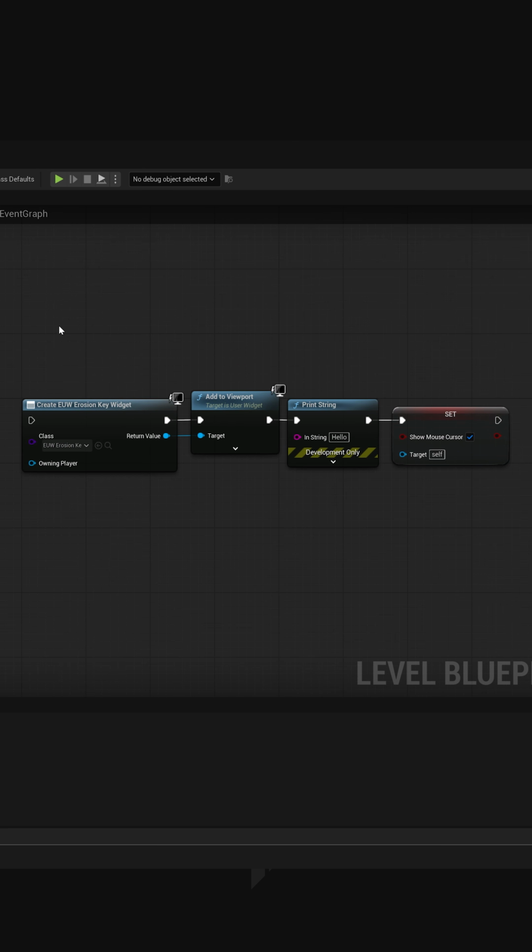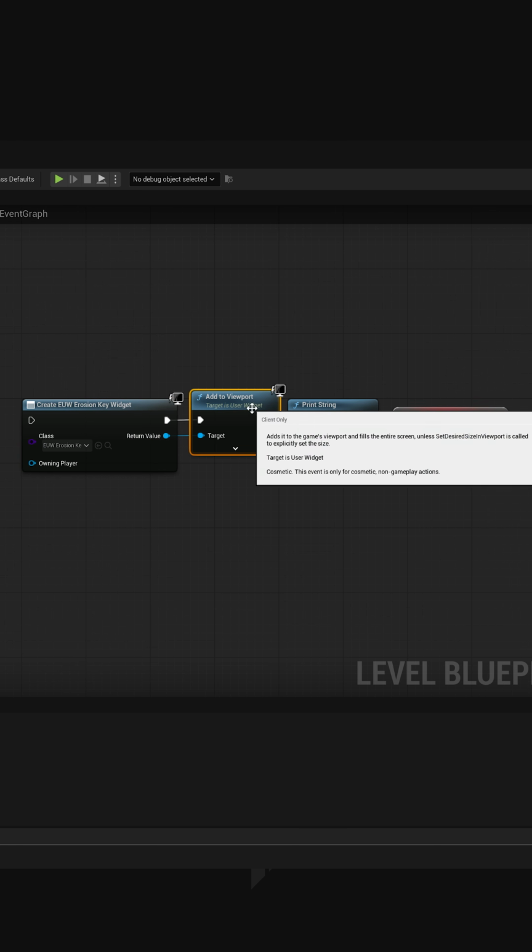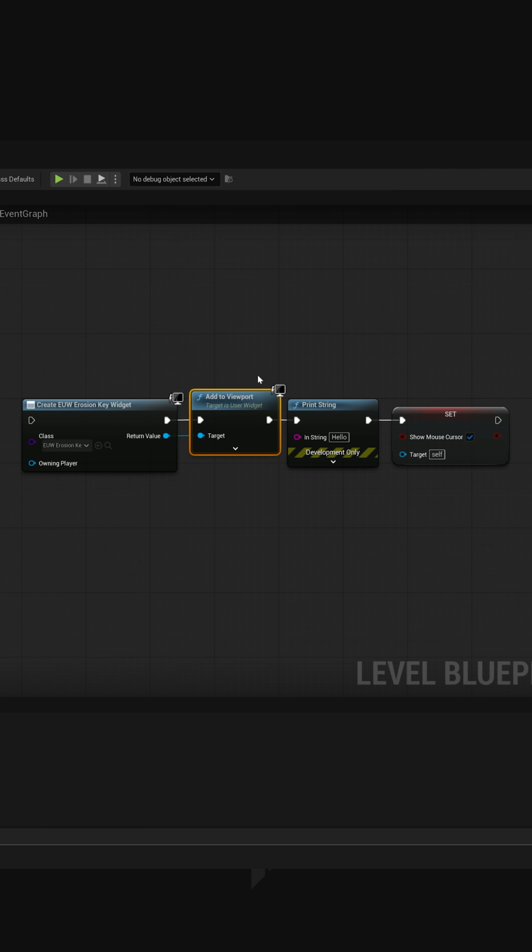What this is going to do is first of all run this widget node over here. And once it's completed, once it's run this node and it has a return value, it continues to the Add to Viewport. And once it's been added to the viewport, it continues with the Print String, and then it continues over here. Quite basic. You see the lines going in between here. So you kind of expect this to finish first, then this will run, then this, and then this.